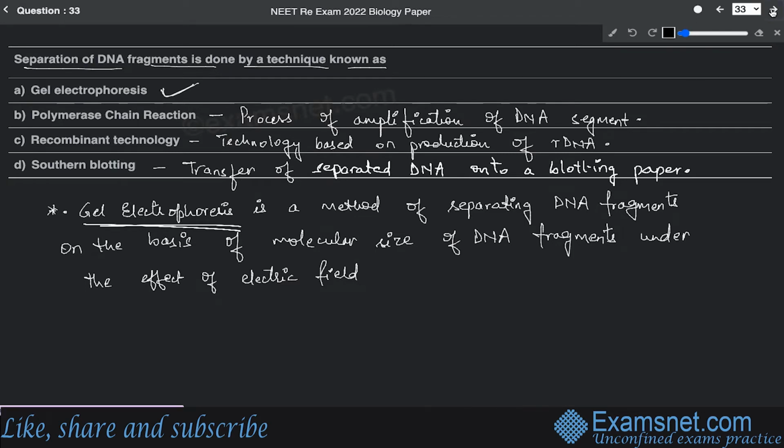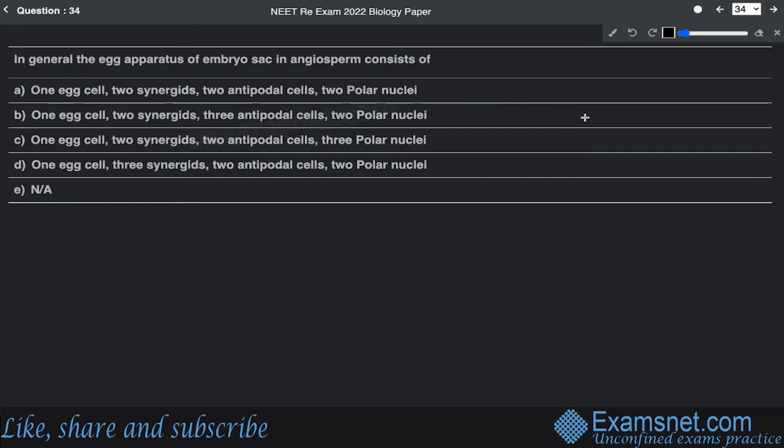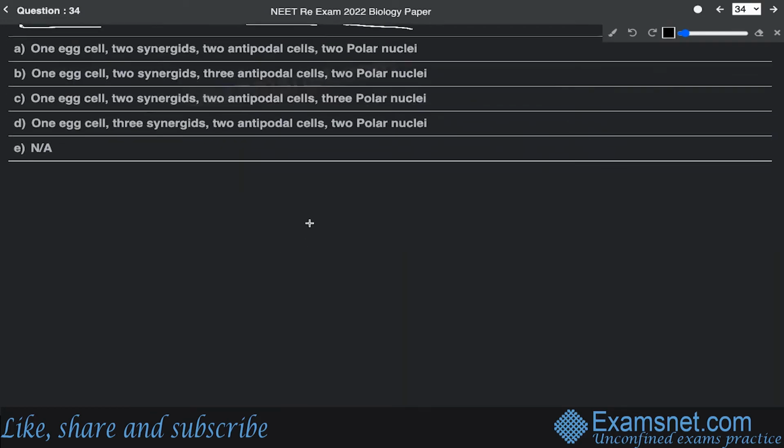All right. Now question number 34. Question number 34 says that in general, the egg apparatus of embryo sac in the angiosperm consists of. So this question has been asked from the chapter of sexual reproduction in flowering plants of standard 12. And for knowing this answer, let us first draw the structure of embryo sac.